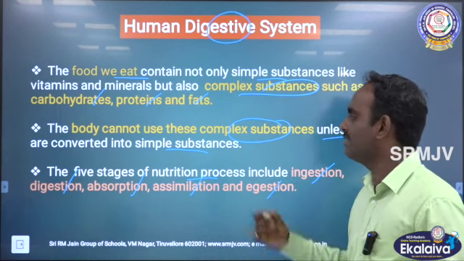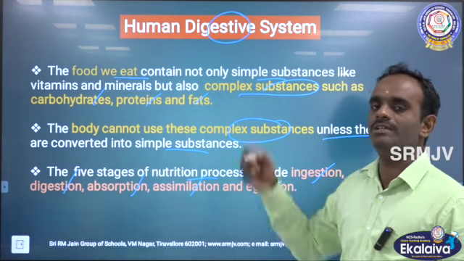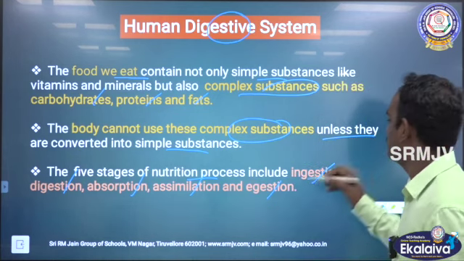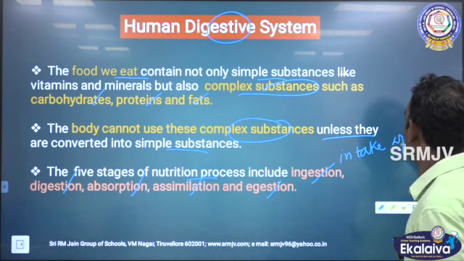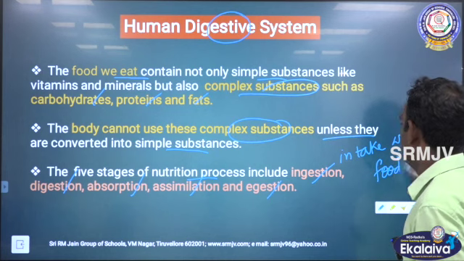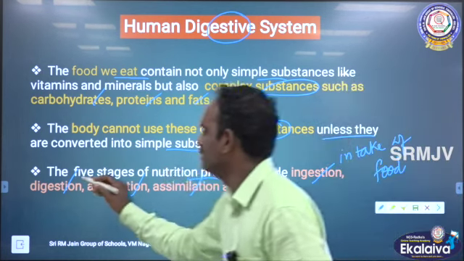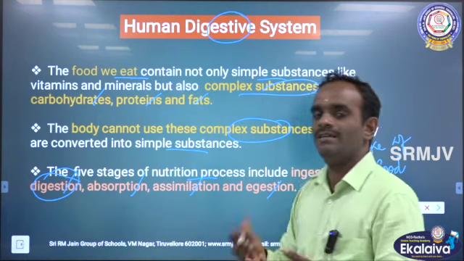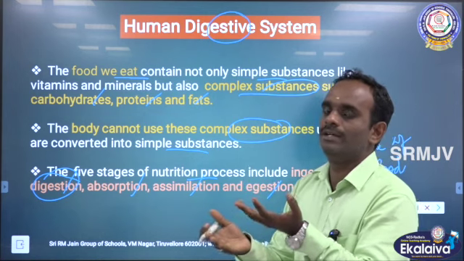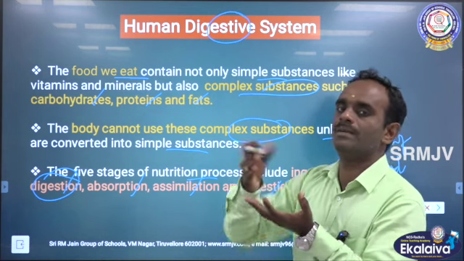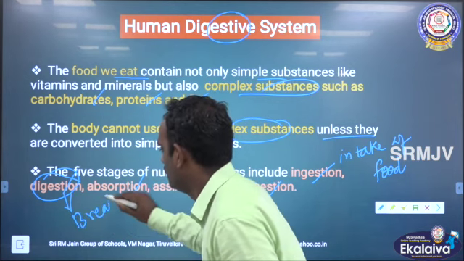Once again I am repeating the 5 stages. The first one is ingestion. What is the meaning of ingestion? Ingestion is nothing but intake of food. Digestion means the breakdown of the intake food, the breakdown of complex organic substances. So, digestion means breakdown.